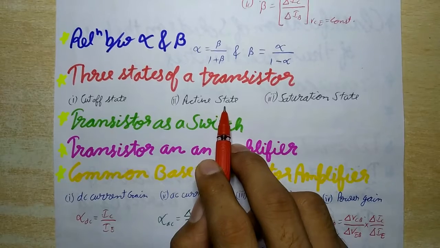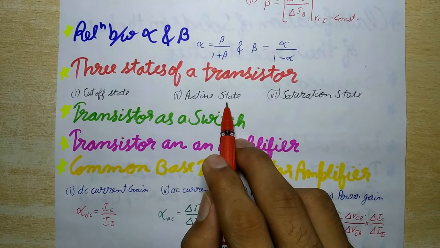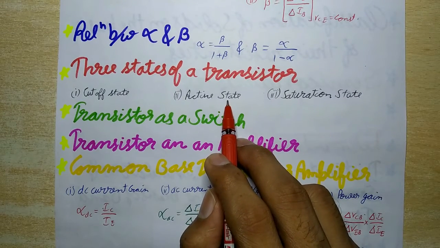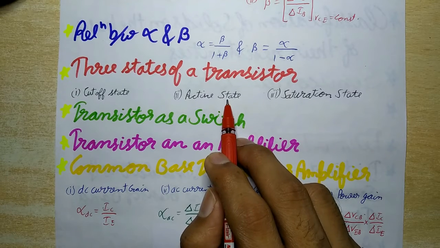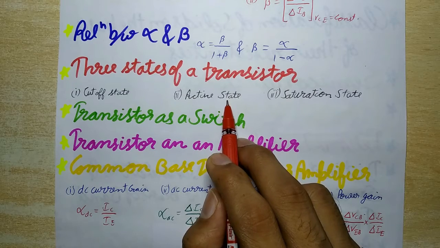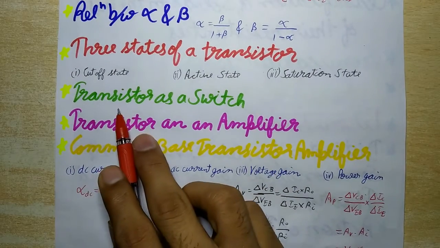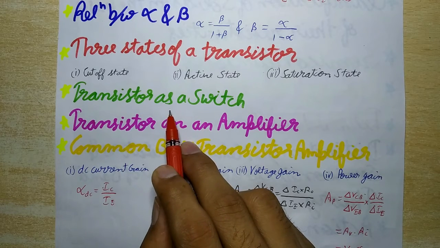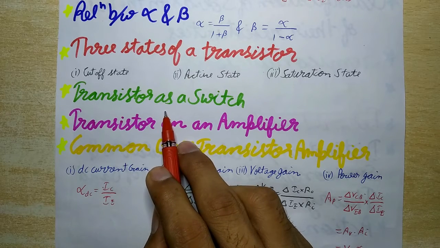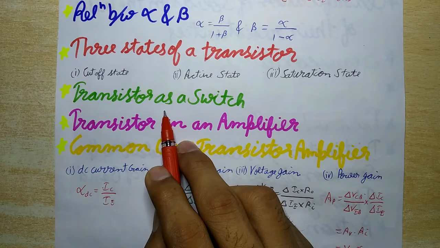And the third one is, if the emitter base junction is heavily forward biased and the collector current produces such a large drop across the load resistor that the base collector junction also gets forward biased, then the transistor is said to be in saturation state. And now next is transistor as a switch. A transistor can be used as a switch if it is biased in its cutoff and saturation states only. The active state is forbidden when it is used as a switch.